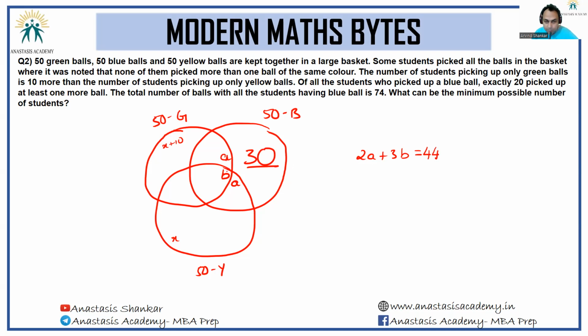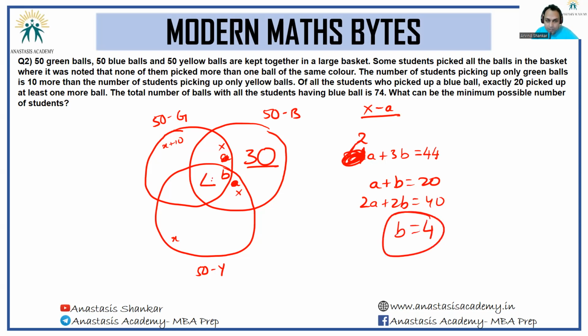And we also know, how I'm saying 2A plus 3B, let me write it as 4A. I can't take same variable, no? Wait. People who have exactly 2 balls, they are cross and I'm referring to them as A. And 2A plus 3B is 44. And I also know A plus B is equal to 20. So if I double this up, I know 2A plus 2B is equal to 40, or B is equal to 4. We know there are 4 people here. And these two cross regions will add up to 16.